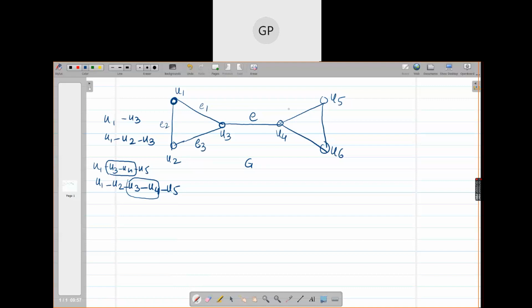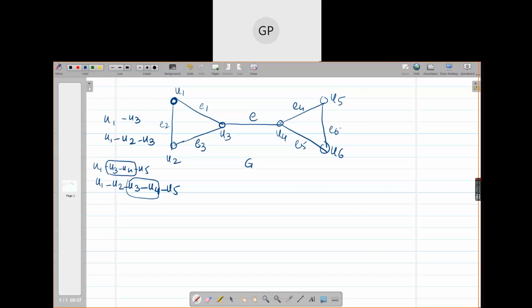Similarly, E4, E5, E6, they are also part of the circuit. So when you travel from U1 to U3, you need not travel along one particular edge. But while traveling from U1, U2 or U3 to the other part of the graph, U4, U5, U6, you have to cross the edge E.